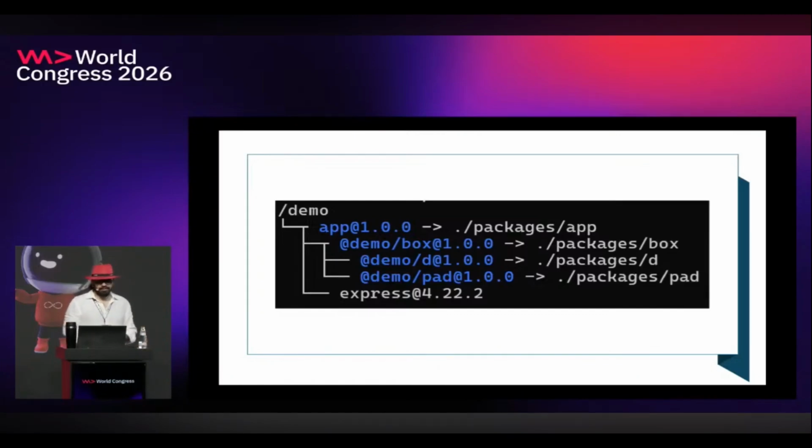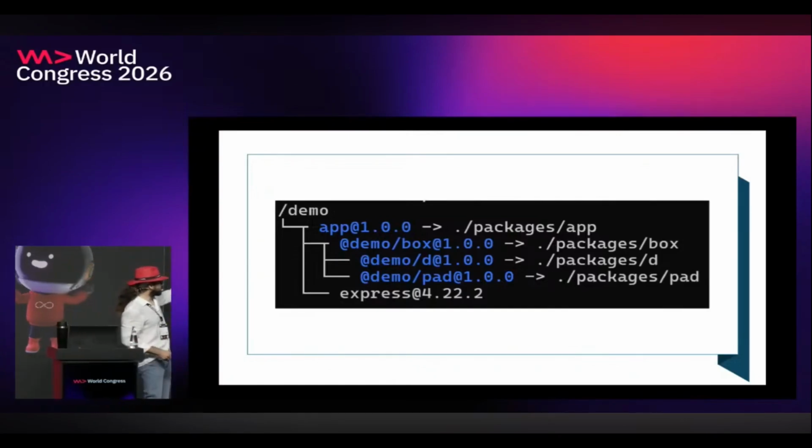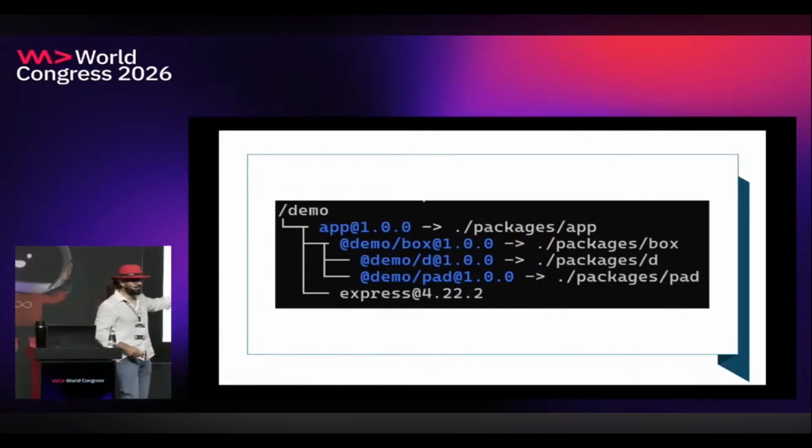The point you need to see here is that these D and pad guys are leaf dependencies. So the app sees that I am dependent on the box. The box is dependent on the D and pad.